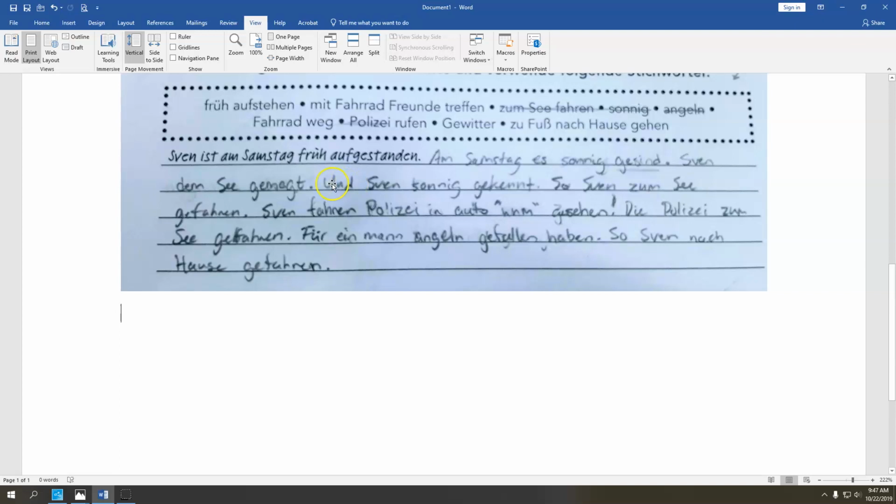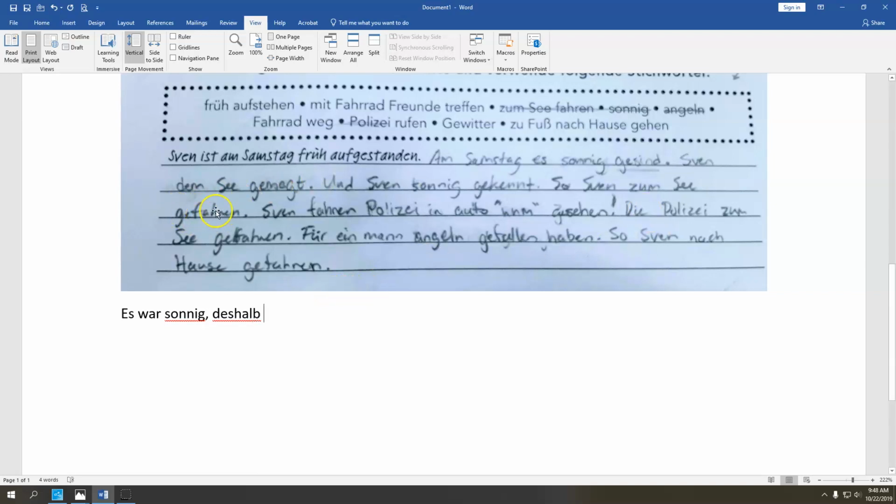I would get rid of that one. I would say, yeah, Es war sonnig. Let's not use "so" because this chapter highlighted deshalb. Deshalb, therefore. Now, remember deshalb, so Sven zum See gefahren. Okay, I like that they used zum See. So he drove to the ocean.